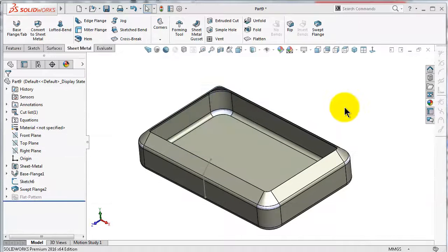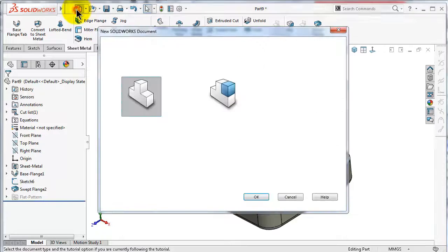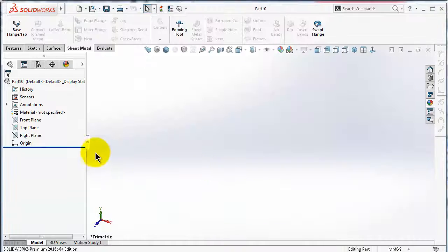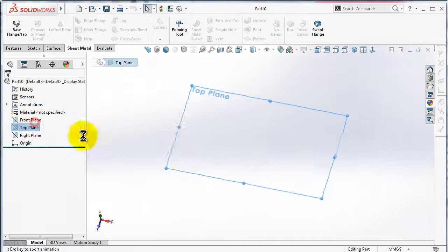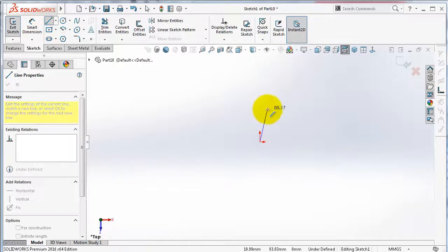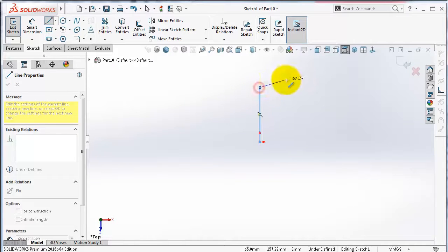Now we will start another part to create a swept flange where the mitre flange is not able to make it. So start a new part, click OK, and select the top plane, and select line. Let's make a path.